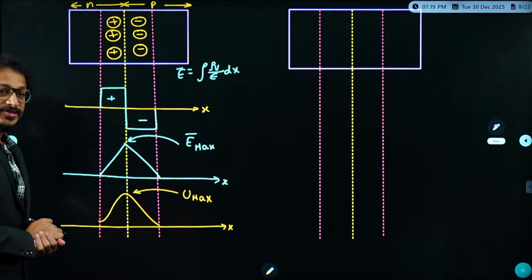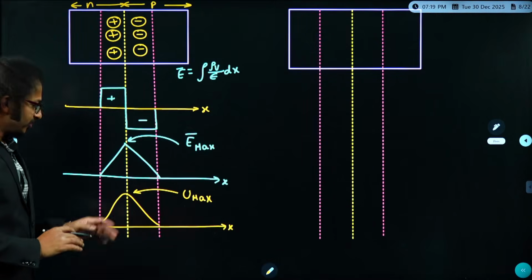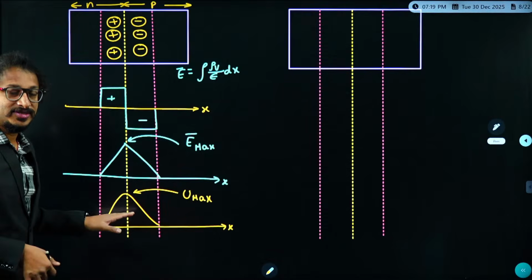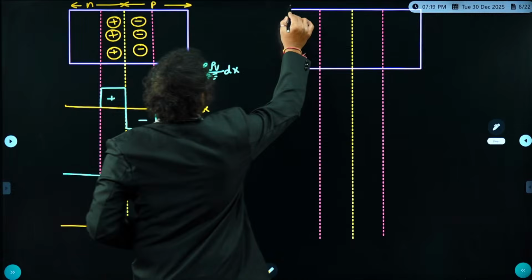Representing what, dear students? Umax, the SRH recombination rate, maximum recombination rate. Is it okay, guys? So this is what we understand from decoding the concept. Now in a similar way, if I go for the energy band diagram over here, the same case, same diagram,